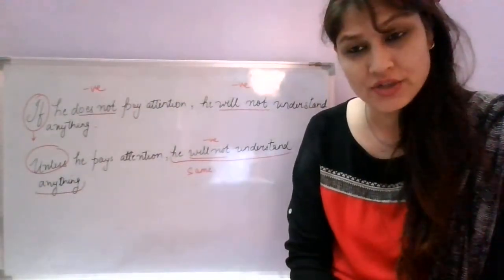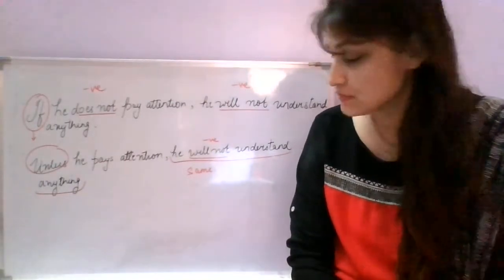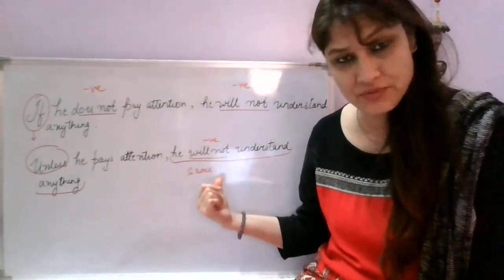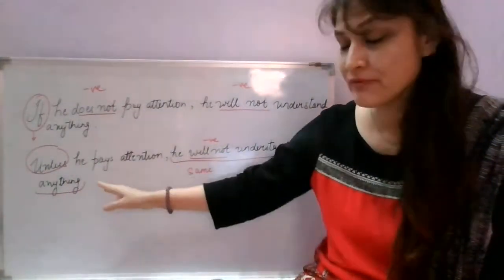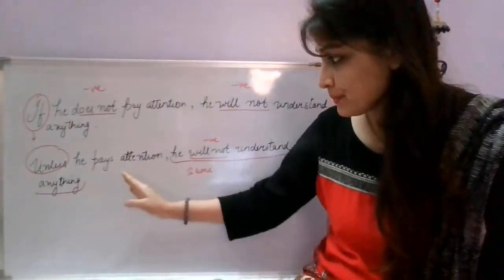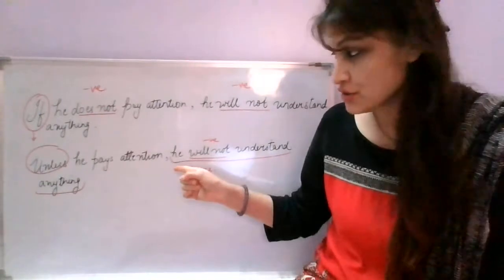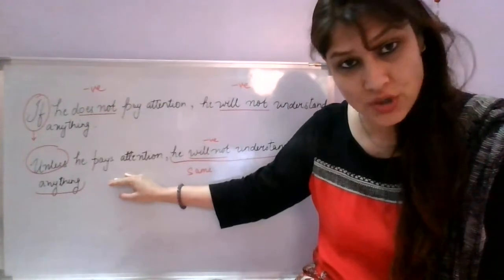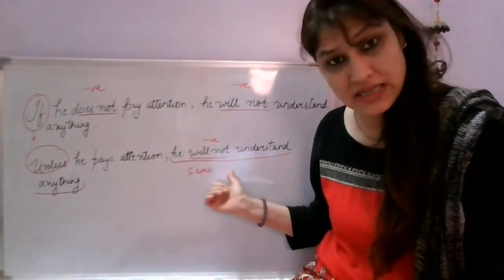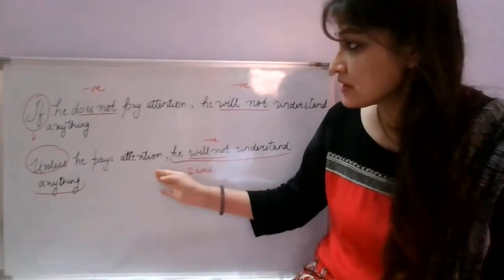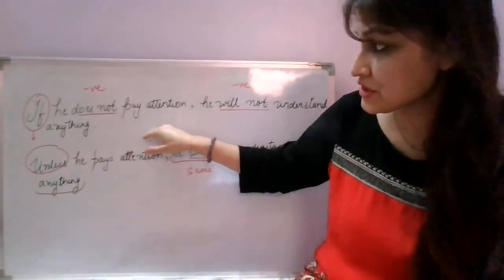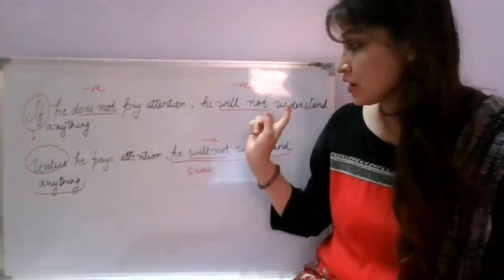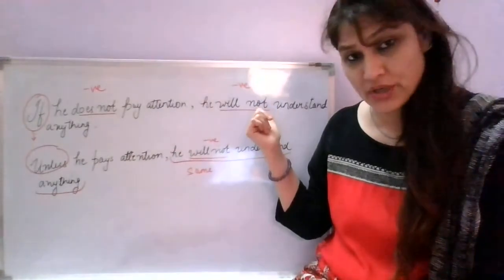I do get this doubt quite a number of times: ma'am, we have used unless here, but then why do we have a negative here? You have to understand, we have two clauses here, two proper clauses in both the sentences. So you just cannot mix it. Unless and negative will not come in the same clause, but you can always use it in the second or the subordinate clause. With if, I have used a negative the way I said, and then he will not understand anything is the second or the subordinate clause.